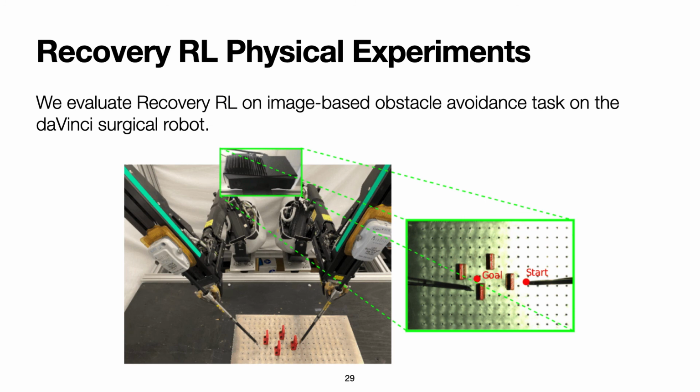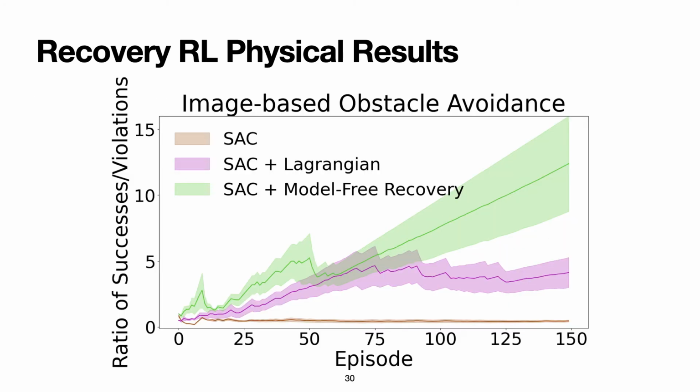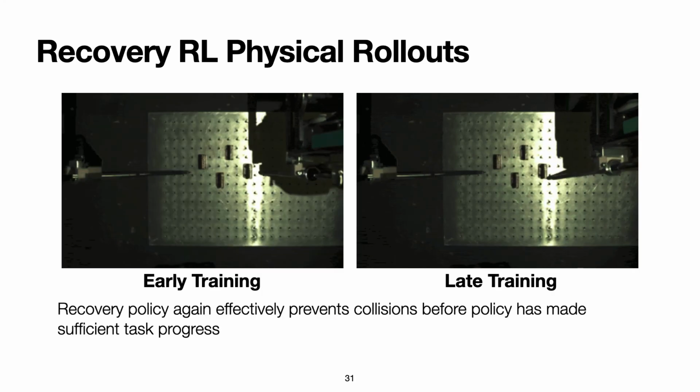We also evaluate Recovery RL on an image-based obstacle avoidance task on the DaVinci Research Kit, where the goal is to guide the end effector to the goal configuration without bumping into any of the red obstacles in the workspace. Visual servoing is a popular recent approach to accurately commanding surgical robots, as they can have positioning errors due to their cable-driven arms. This task simulates moving around delicate tissues in the body using only visual cues. We again find that model-free Recovery RL, shown in light green, outperforms baselines on this task, and that the recovery policy is able to guard the agent against collisions during online exploration.